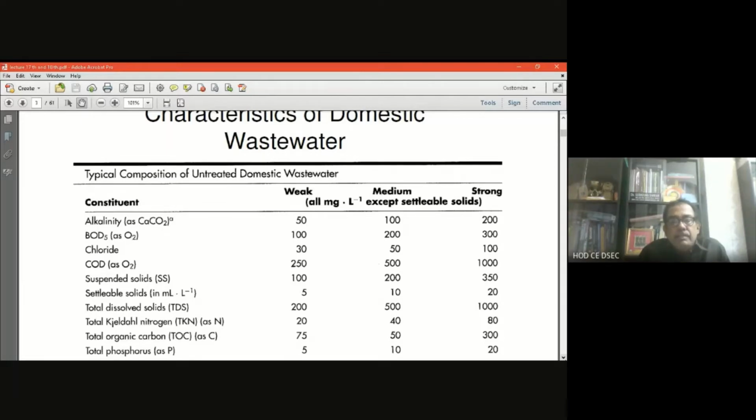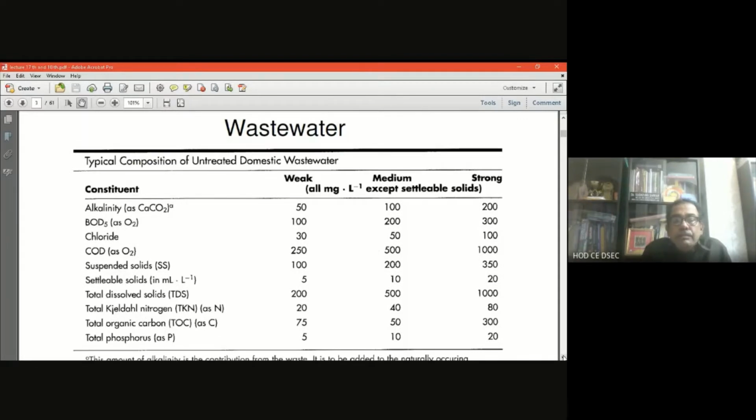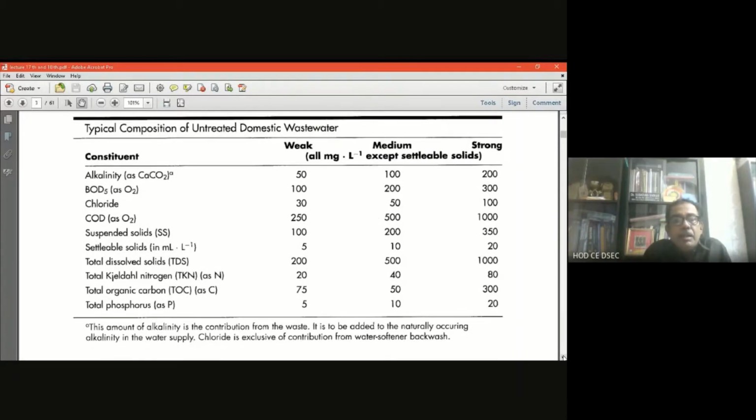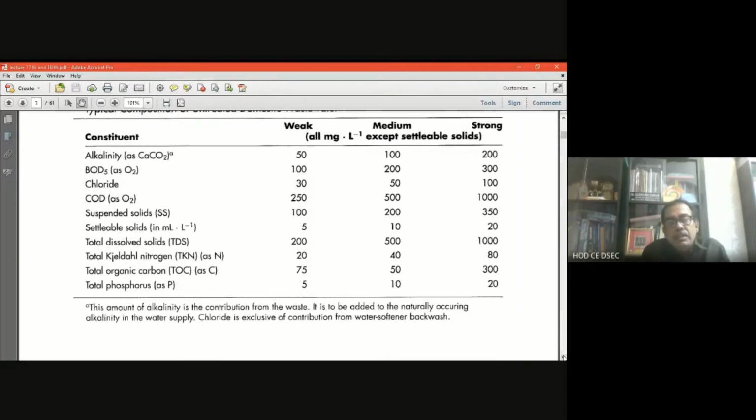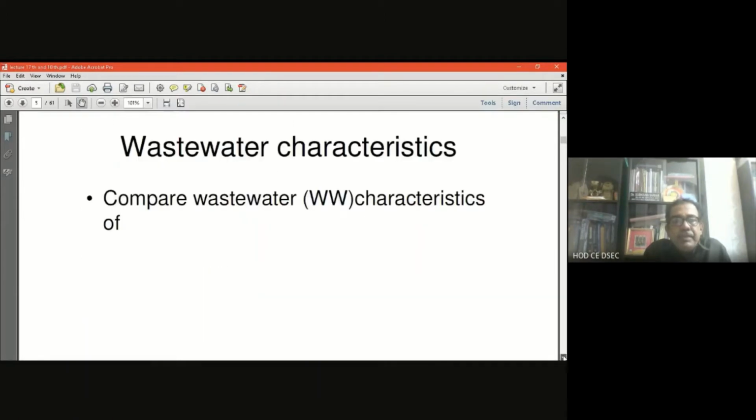Total Kjeldahl nitrogen: 20, 40, 80 for weak, medium, strong. Total organic carbon: 75, 150, 300. Total phosphorus: 5, 10, 20. So these are the basic characteristics of wastewater by which we can designate the wastewater as weak, medium, or strong. Depending on the characteristics, we will go for the treatment.